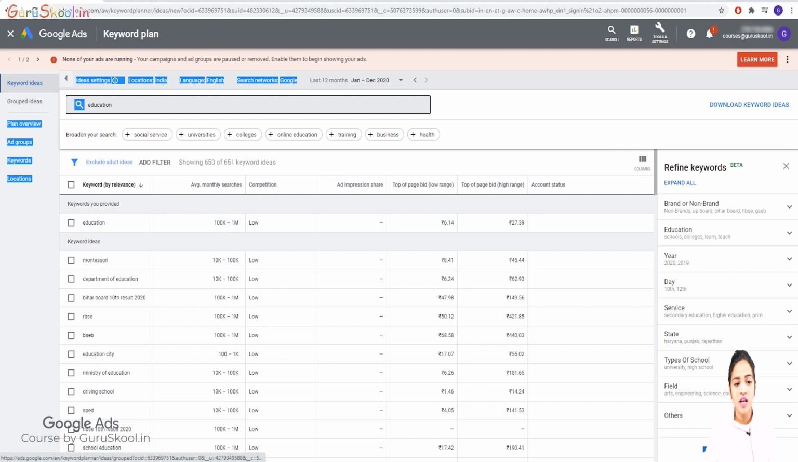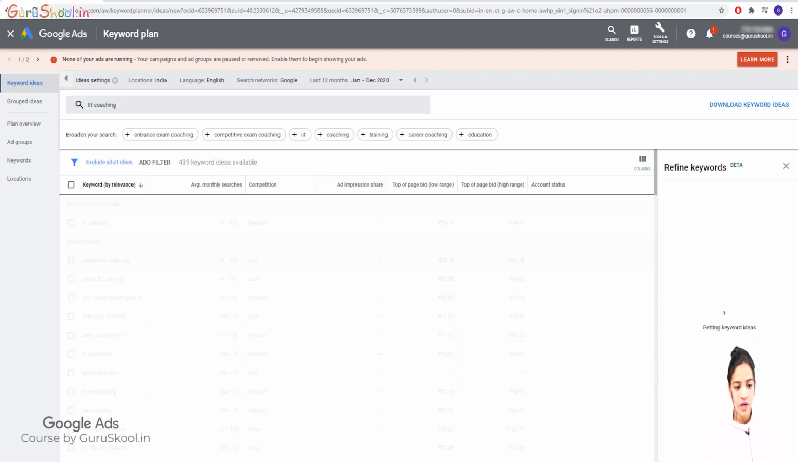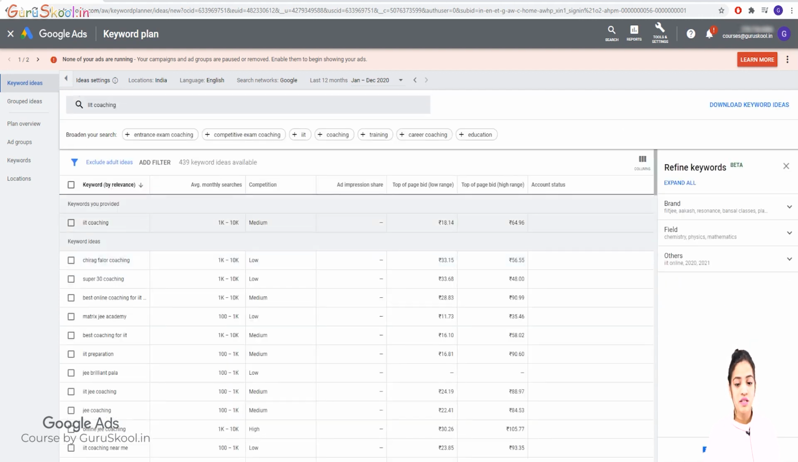But let's suppose I change education to IIT coaching. Just look at that, it would cost so much. Let's look at IIT coaching and see the results. It's medium, and it's costing a minimum of 18 rupees, right? So suppose I want to get 100 clicks. If I multiply that 18 rupees by 100, that's 1800. The minimum criteria is going to be 2000 rupees per day.